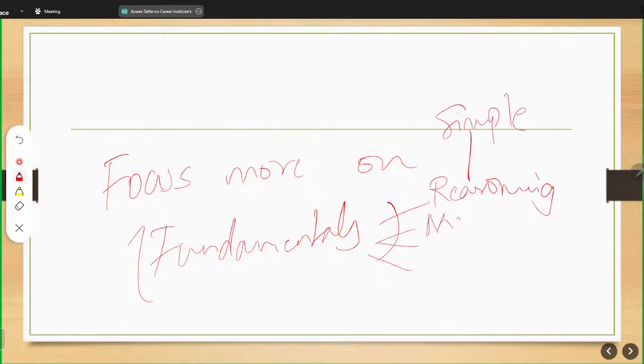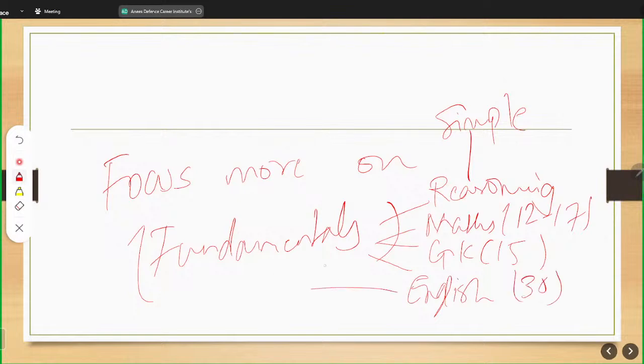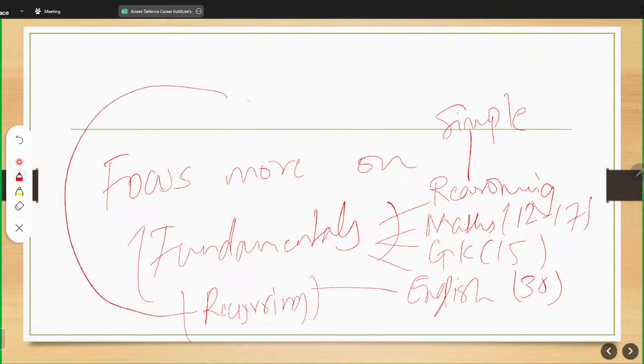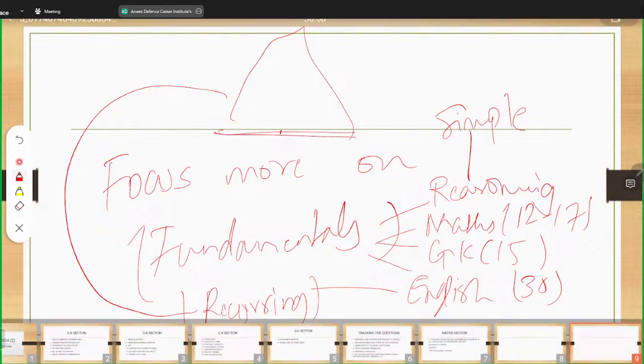Then you have maths, those 12 to 17 questions. Then GK 15, and then English is completely yours. 30 questions, same recurring themes. There is nothing as a big mountain. So focus on the fundamentals and you will easily score a good amount of marks.